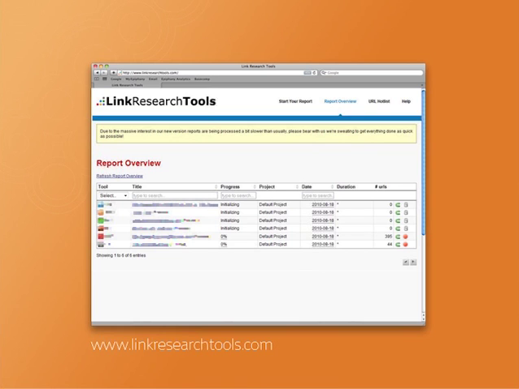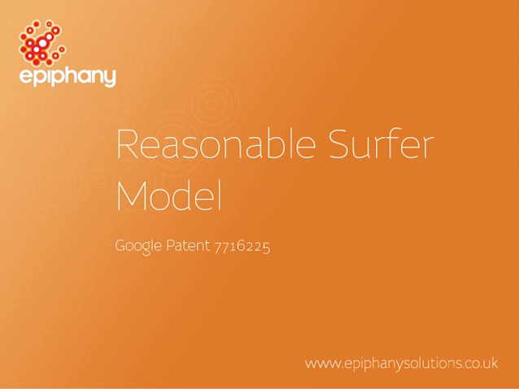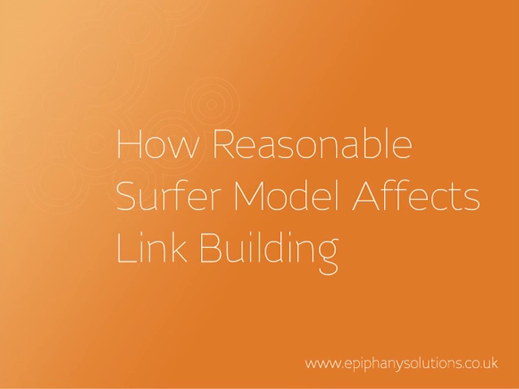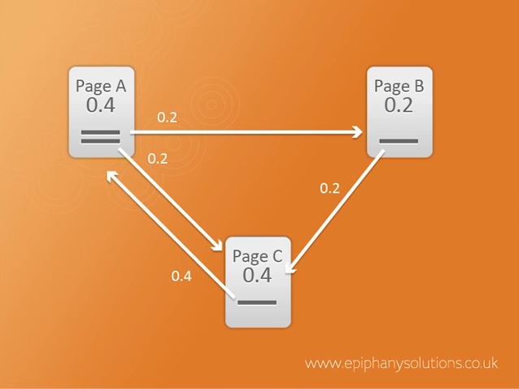And luckily for you, this month we will be looking at the recent update to the Google algorithm and the change from the random to reasonable surfer model and how this affects link building. I'm sure you all already know this, but I'll just go over it quickly. Traditionally, the Google PageRank model assigned an equal value to every link on a page, so no matter where that link was on the page or how that link appeared, it was assigned the same amount of value as all the other links on that page.